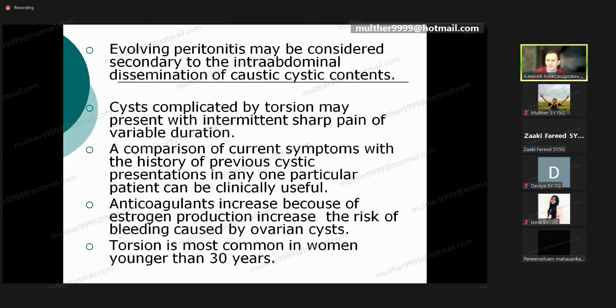It can be complicated, like a rupture of the cyst or a torsion of the cyst, but in that case we will see just the clinic of acute abdominal syndrome, without difference what type of cyst or tumor is inside. That's why the clinical picture for ovarian tumors is the same, doesn't matter what type of histological structure we have.